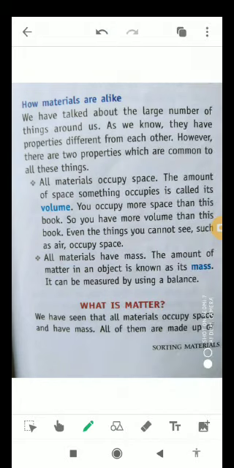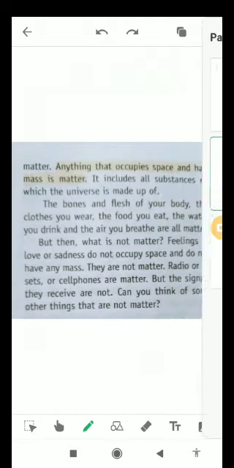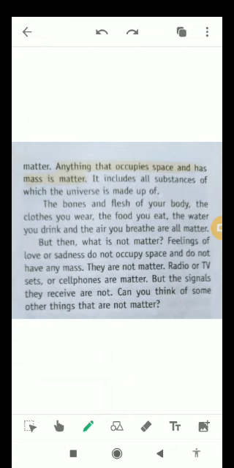So now let's talk about what is matter. We have already seen that all materials occupy space and have mass as well. So all of them are made up of matter. Anything that occupies space and has mass is matter. It includes all substances of which the universe is made up: the bones and flesh of your body, the clothes you wear, the food you eat, the water you drink, and the air you breathe. These all are matter.